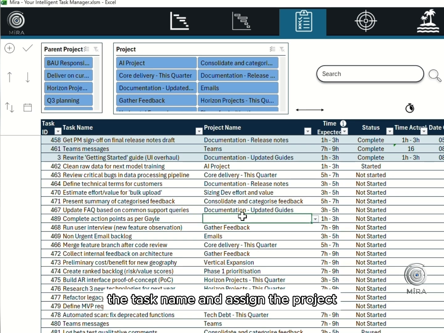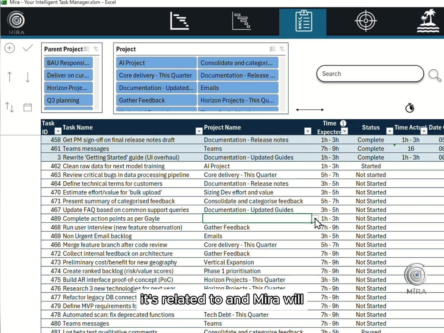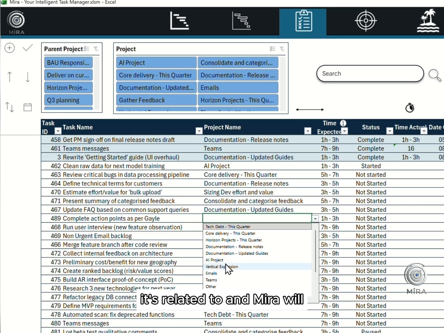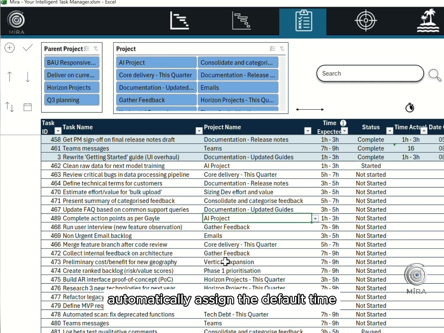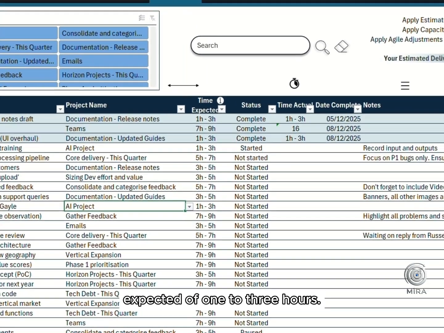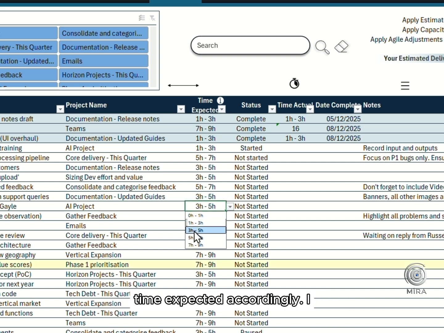I enter the task name and assign the project it's related to, and Mira will automatically assign the default time expected of 1 to 3 hours. In this case though, I think this task will take me 3 to 5 hours, so I can click on the drop down and change that time expected accordingly.